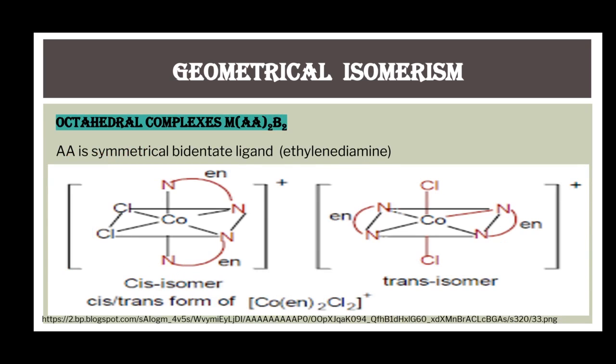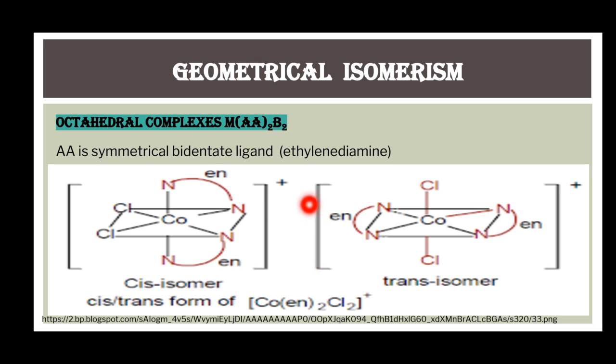This is another type of octahedral complex, M(AA)2B2. In this complex, there are bidentate ligands. These two AA ligands are bidentate ligands in which the two donor atoms are the same. That's why this is called a symmetrical bidentate ligand, and an example of a symmetrical bidentate ligand is ethylene diamine. The example of such a complex is dichloro bis-ethylene diamine cobalt.